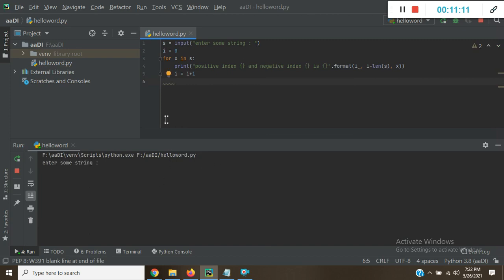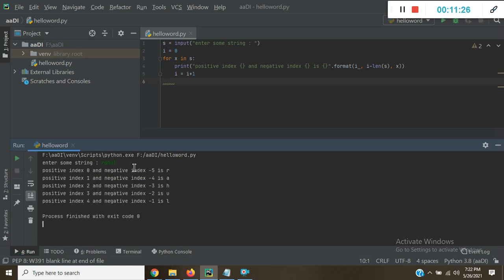I already told you about formatting in the previous video. If you have not watched it, please go and check what formatting and indexing in Python are. So let's enter some string here, Rahul, and check. Positive index 0 and negative index -5 is R. A is 1 and -4, H is 2 and -3. So this is our positive index and negative index in Python.